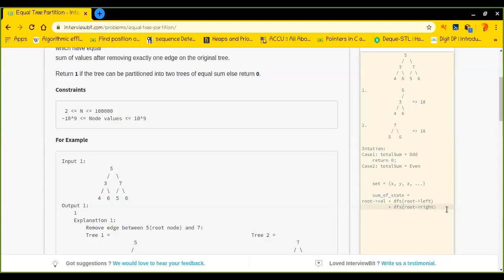Let's say we have 4 as a number. We can split it into two halves, 2 and 2, so each part has equal value. Let's say we have 3 as a number. We cannot partition it into two halves with equal whole numbers. I'm not talking about decimal numbers. We can partition it into 1.5 and 1.5, but we are not dealing with that.